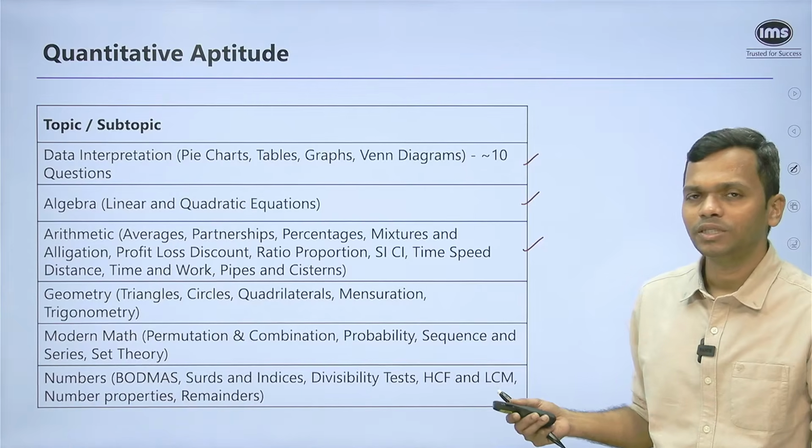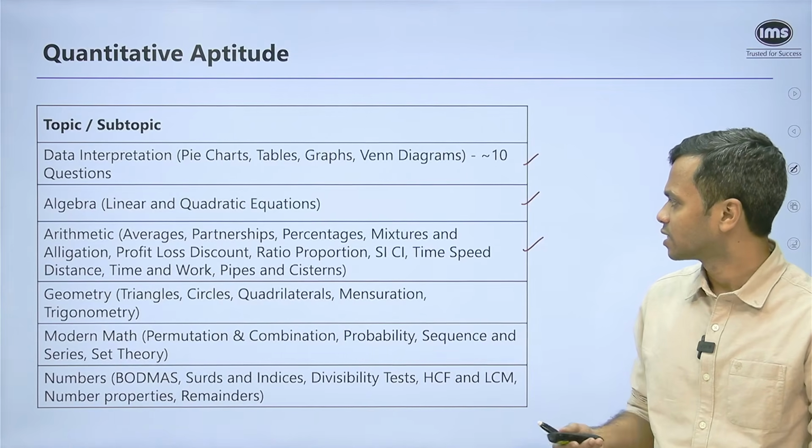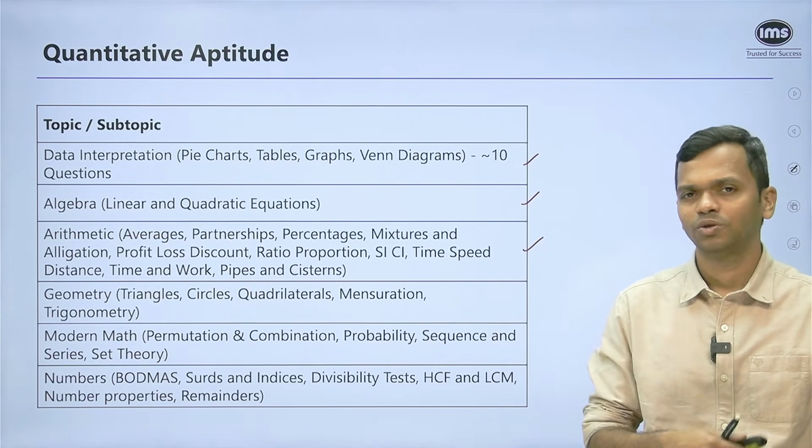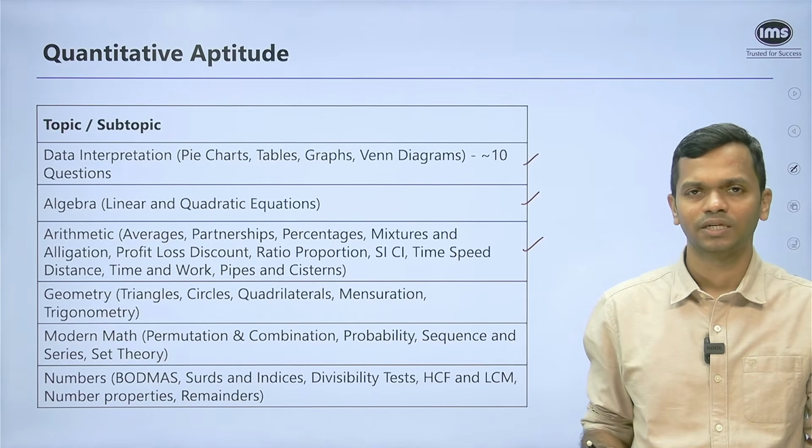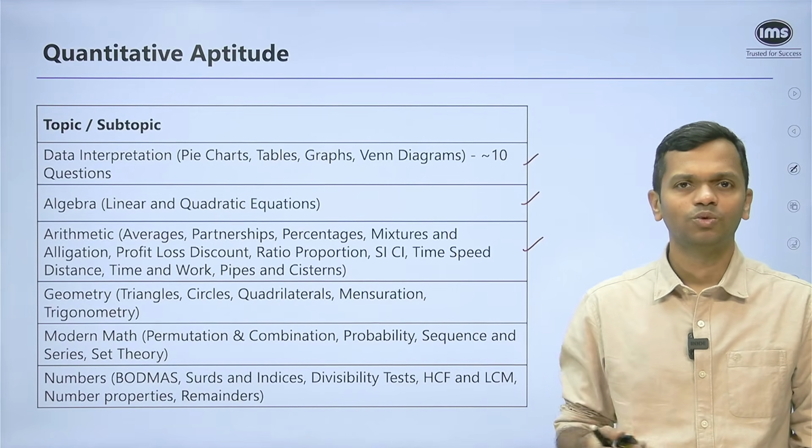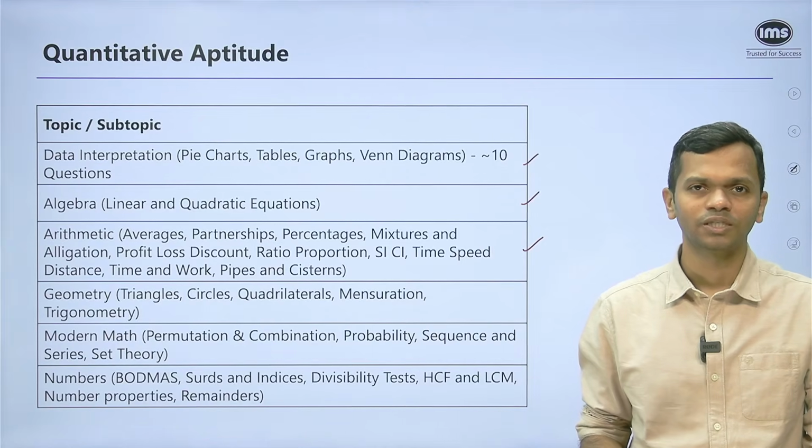Now, regarding the other topics that are asked, of course, you have profit loss discount, SICI, time, speed, distance, time and work. So it's the whole thing within arithmetic that is asked. Anywhere between 1 to 3 questions from each of these topics you can expect.